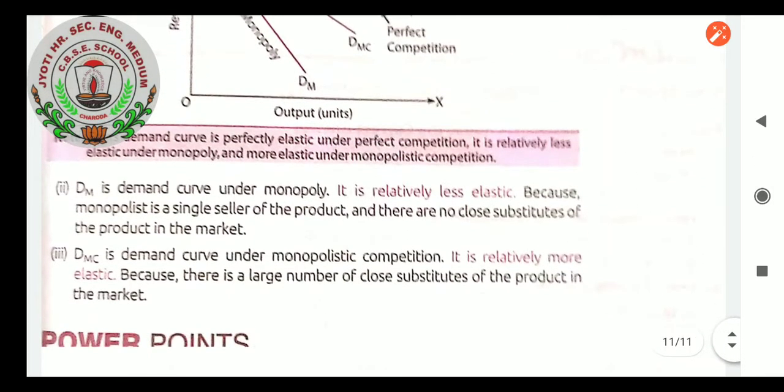DM is the demand curve under monopoly. It is relatively less elastic, because in a monopoly market, to sell more product, the firm definitely has to reduce the price, and there is no close substitute of the product in the market. DMC is the demand curve under monopolistic competition. It is relatively more elastic, because there are a large number of close substitutes of the product in the market.